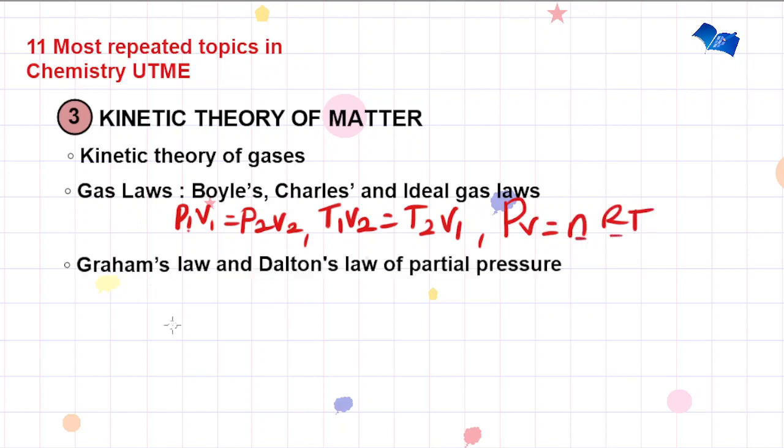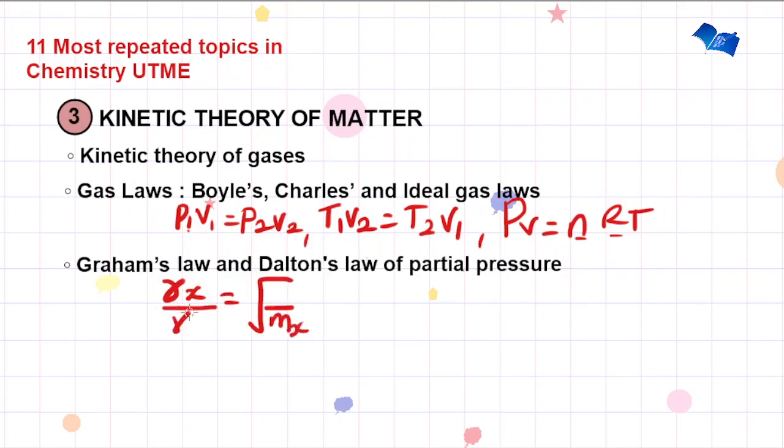You're also expected to look at Graham's law of diffusion and Dalton's law of partial pressure. Graham's law of diffusion states that the rate of diffusion of a gas is inversely proportional to the square root of its molecular mass.